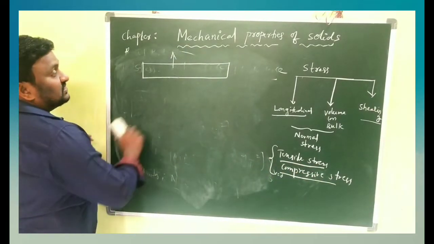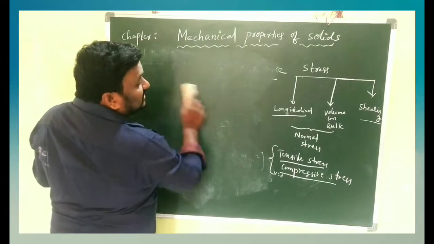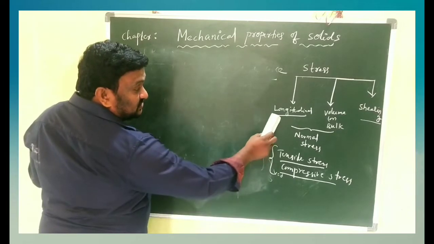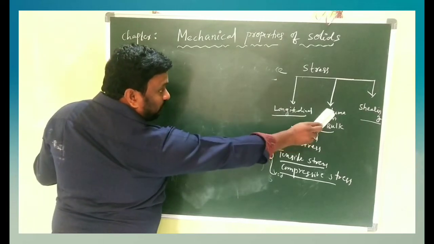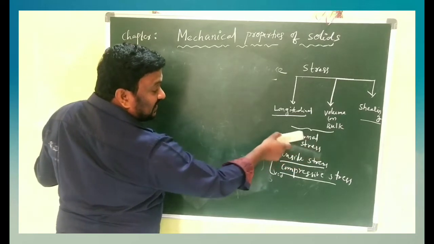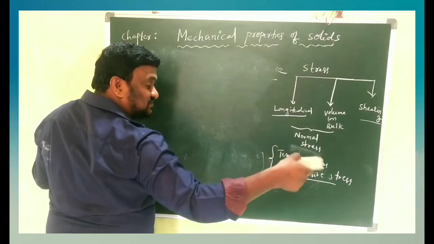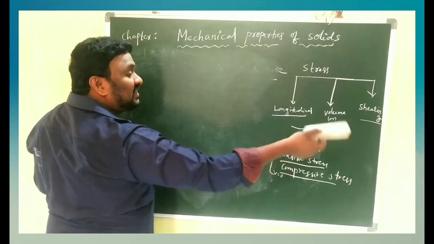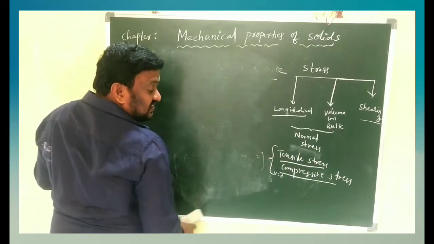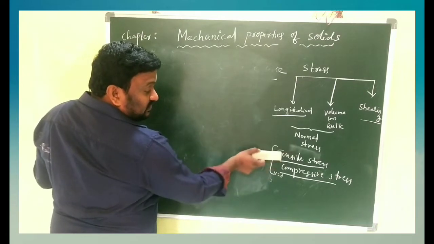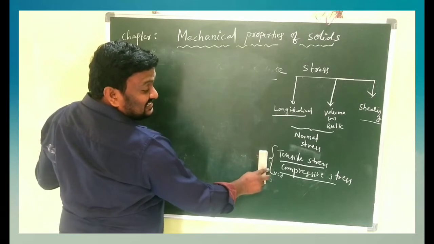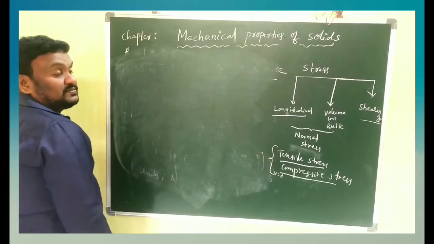To understand that, first we go for longitudinal and volume stress, which are examples of normal stress. Normal stress means the stress acting on the body in the normal direction, that is, perpendicular to the surface. And longitudinal and volume stress can also be taken as tensile stress and compressive stress.